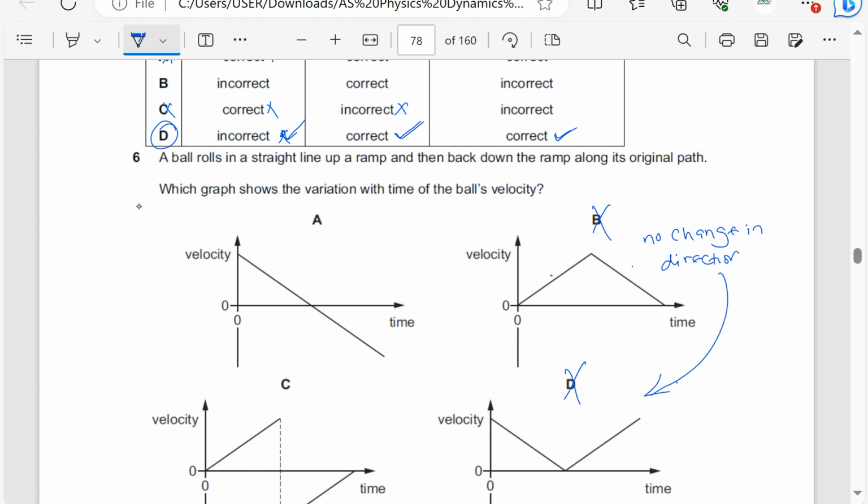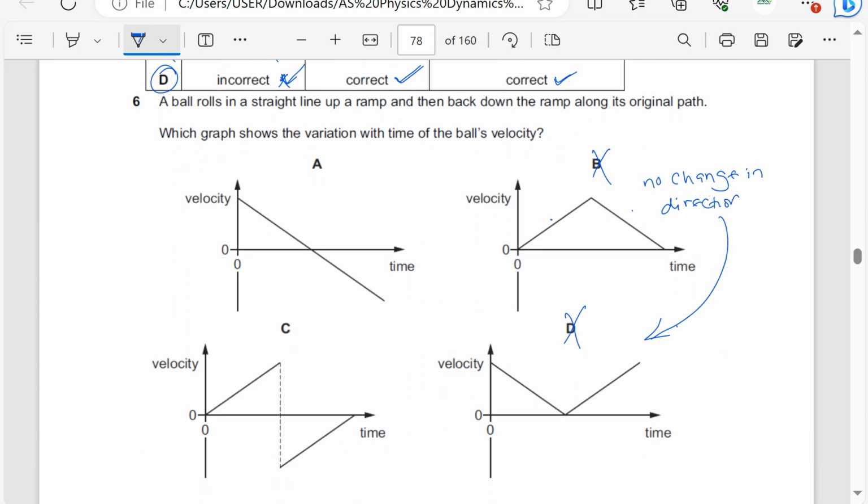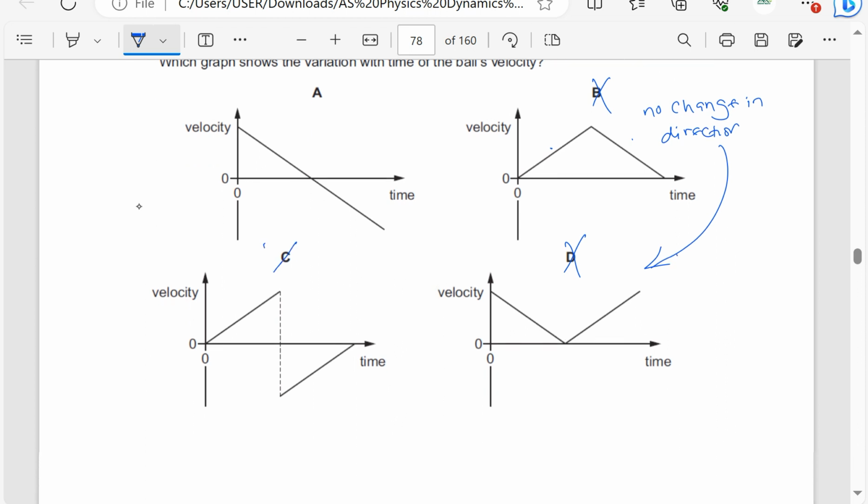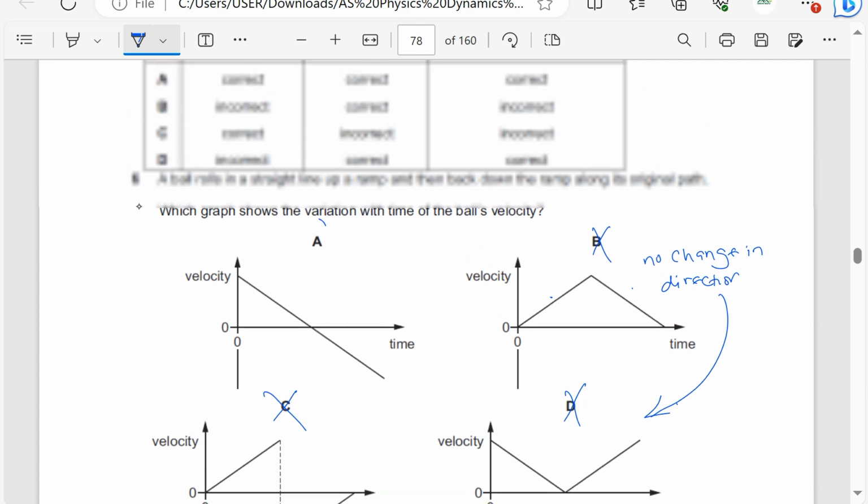The same thing applies to this. There is no change in direction. So let's look at A and B. Now C is wrong because this one means that the ball bounced. Because you see it has bounced and the acceleration is the same because the lines are parallel. So this one means bounced. But then it means the answer is A.